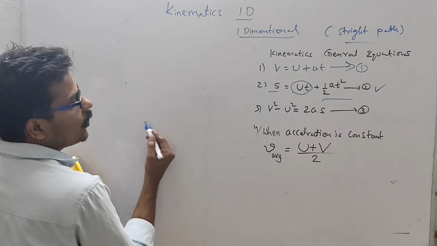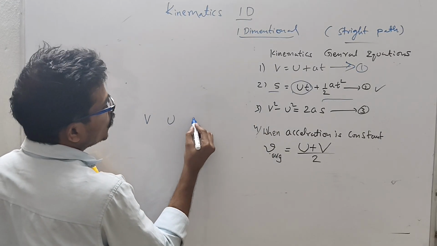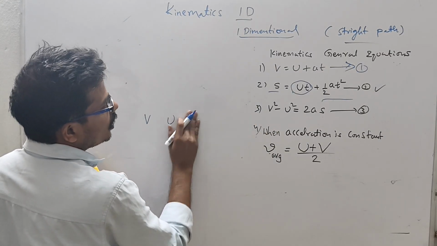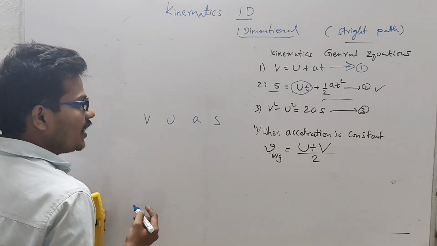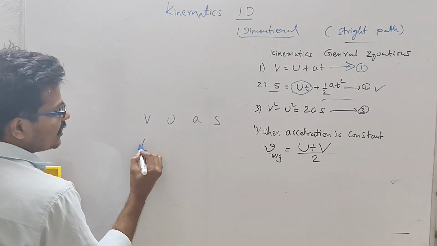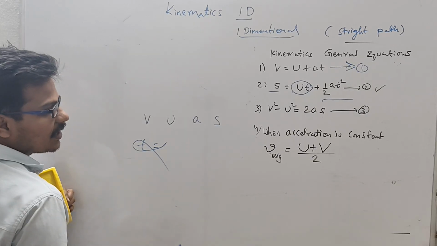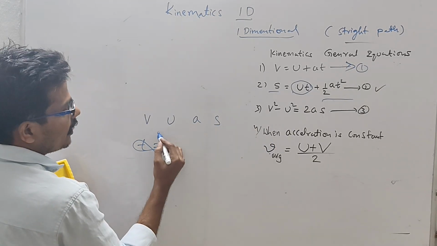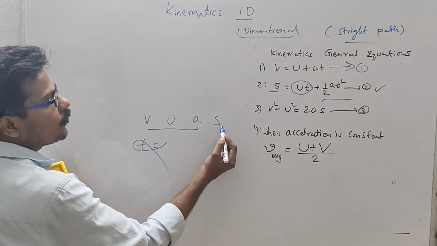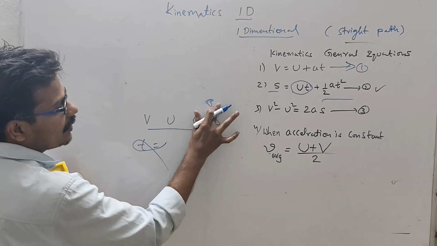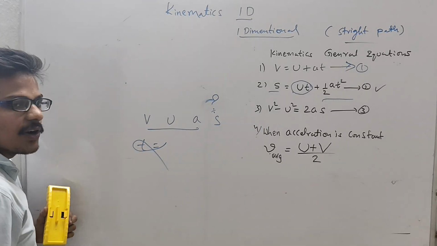And here also 4 parameters we have: v, u, a, s. In this, time is absent. When time is not given and any 3 of these are given, to find the remaining one, we may have to use this formula.